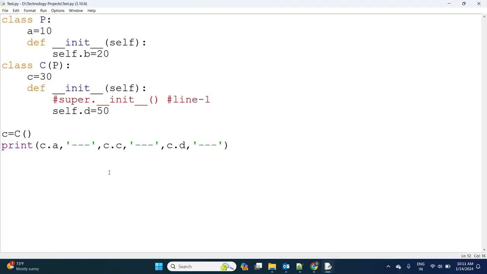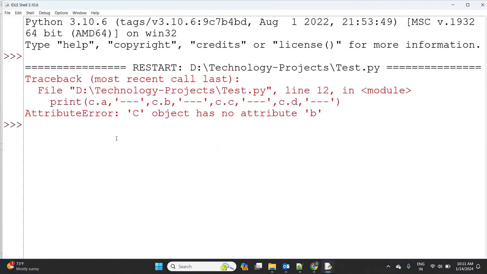But if I give the parent class instance variable inside the constructor, this time we'll get an error, because the C object has no attribute error.